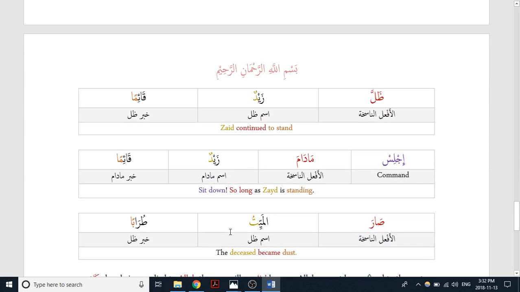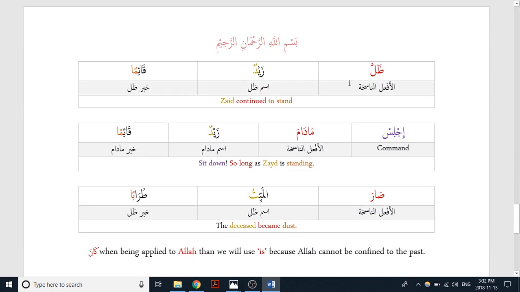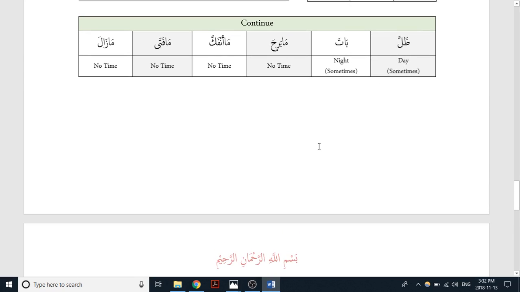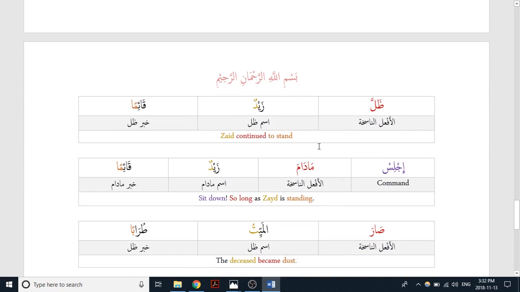Okay, let's take a look at some quick examples. So dhalla zaydun qa'iman would be translated as Zayd continued to stand, right? And we know this was occurring in the daytime, so he was continuing to stand during the daytime.